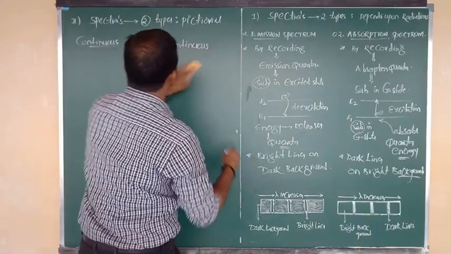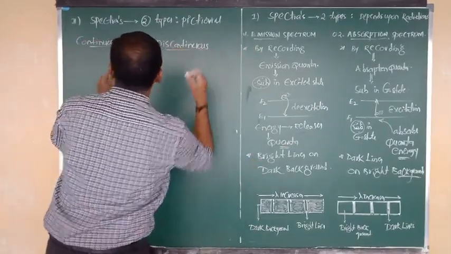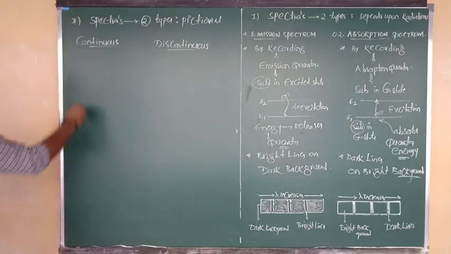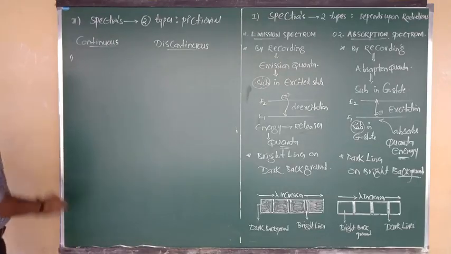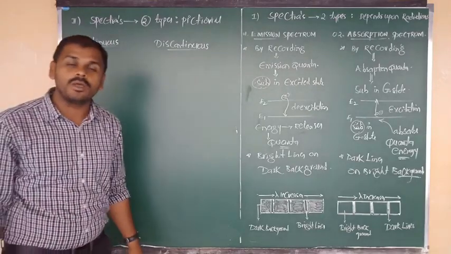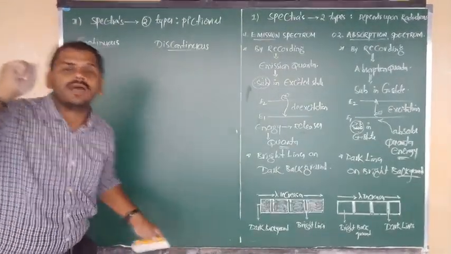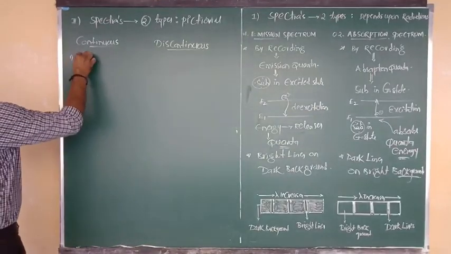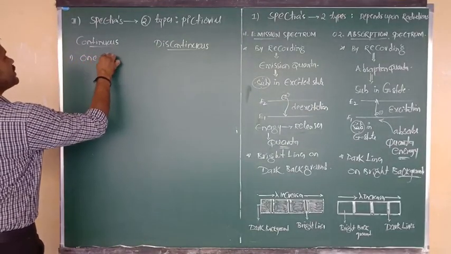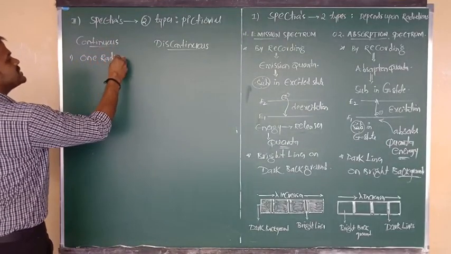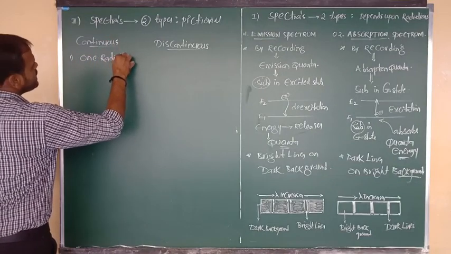So what is meant by continuous and what is meant by discontinuous spectrum? In the continuous spectrum, for example the rainbow I just told you about, what happens? One color is merged into another. Or we can say that in a continuous spectrum, one radiation is merged into another.